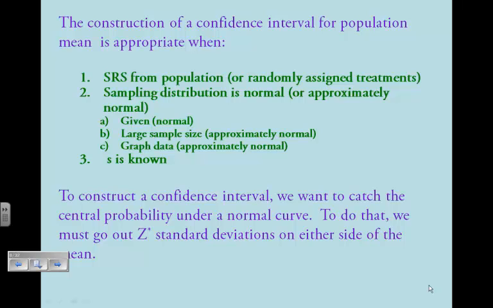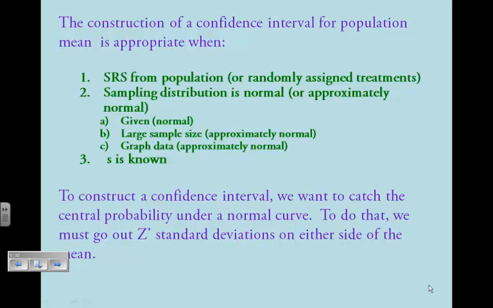Now, there are some assumptions. Confidence intervals are not always appropriate, but there are some assumptions that have to be tested in order to determine whether or not a confidence interval is appropriate. So the first one is that the data must be a simple random sample from a population, or come from randomly assigned treatments in a randomized experiment.